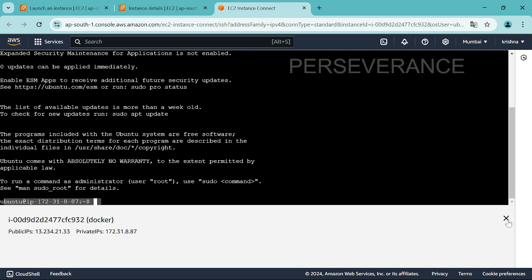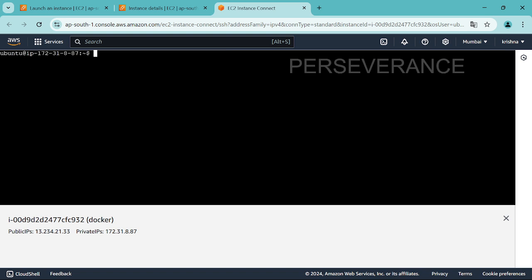All right, so this is our Docker server. Fine, give a command like clear. This is a Linux command to clear the console. See, it will clear. All right, now see, we have two values. What are these? The first one is a username @ the second one is a server name. So username is Ubuntu and server name is so and so. You can change the server name. Let me show you how to change it. This is just for your information. It's up to you whether you change or not.